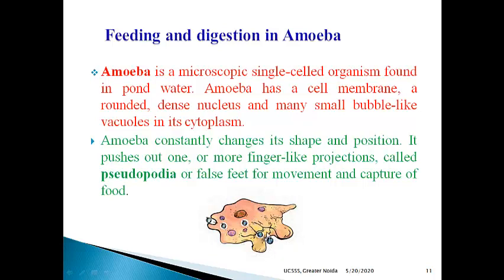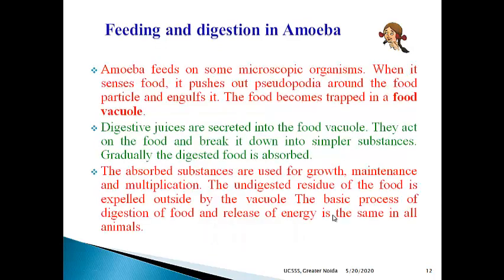Then it takes this food into its food vacuole, and in this food vacuole it secretes digestive juices where the food is digested. Okay, where the food is digested, absorbed, and undigested food is pushed out from the vacuole and finally from the body of the amoeba. This is how digestion takes place in amoeba. Okay,